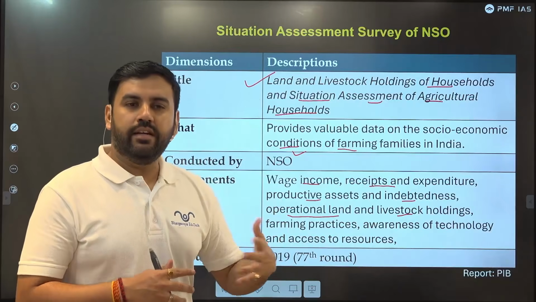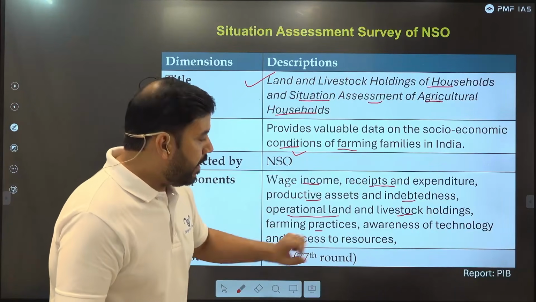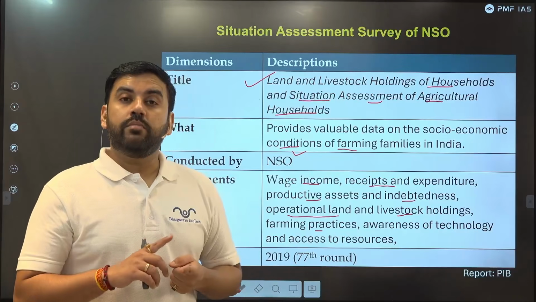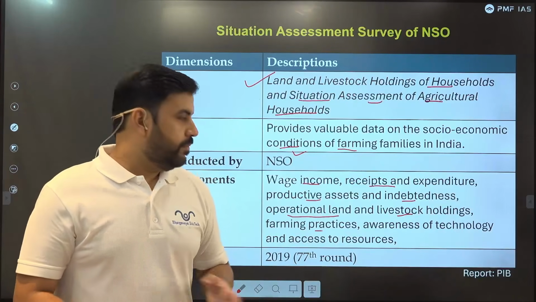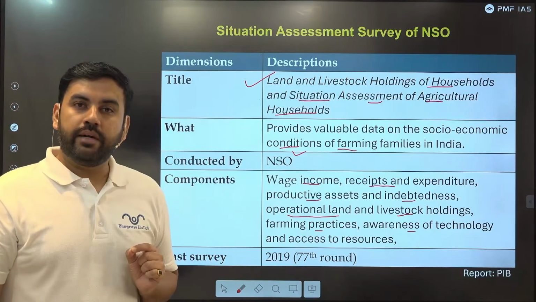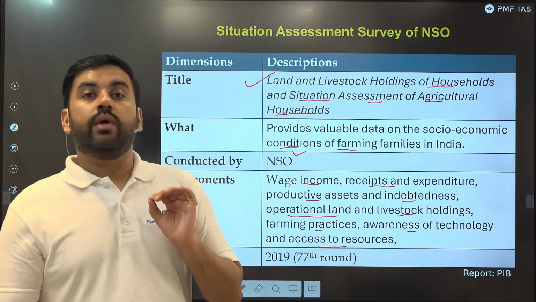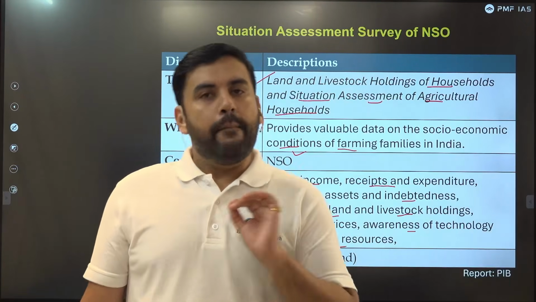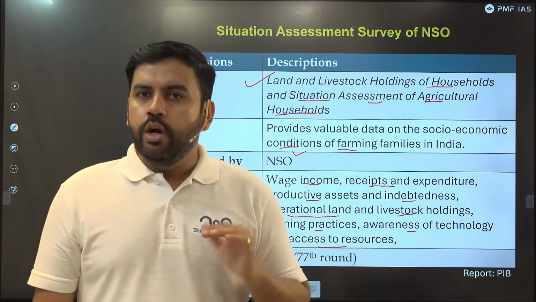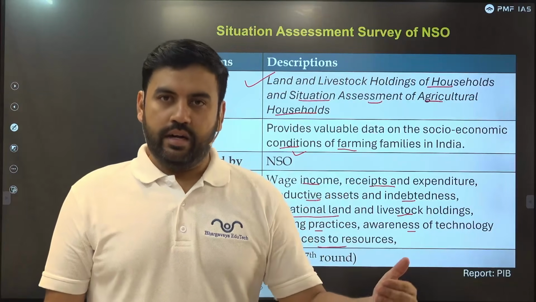Pigs, hen, fowl, poultry, and others. How much do they have? Farming practices, are they using modern tools? Are they using tractors? Awareness of technology, do they know the latest technology which is in the market? And access to resources, do they have access to every possible resource available from the government or the private sector? Do they have access to proper banking channels? Do they have credit cards?